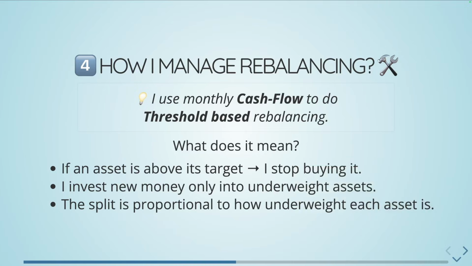Let's say I want to retain 10% in gold and gold prices went high. I stop buying gold as part of my monthly investment. I invest my new money only into the underweight assets, the assets that are below their threshold. And how do I split this monthly investment? I split it proportional to how underweight each asset is.